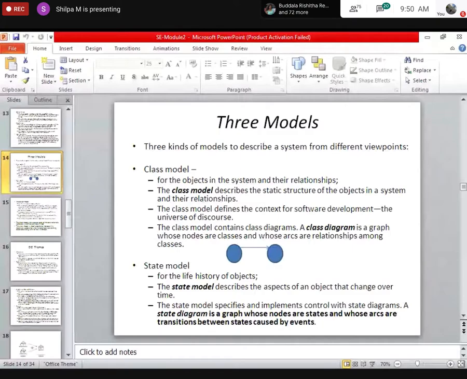Next, you had three models. So, when I say OOMD involves model development, there are three kinds of models which we can develop. One is class model, state model, and interaction model. I'll tell you, this is a sure question in your examination.